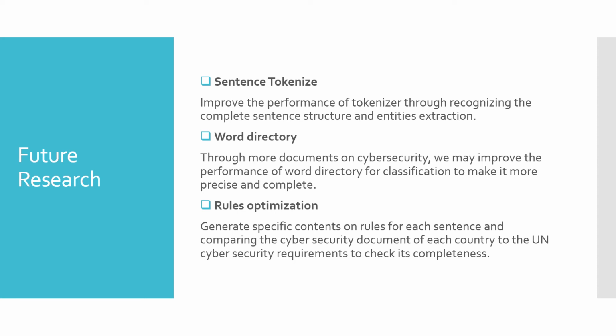We may improve the performance of the word dictionary for classification to make it more precise and complete. Third, we can optimize our rules. We can generate specific content on rules for each sentence and compare the cybersecurity document of each country to the UN cybersecurity requirements to check its completeness.